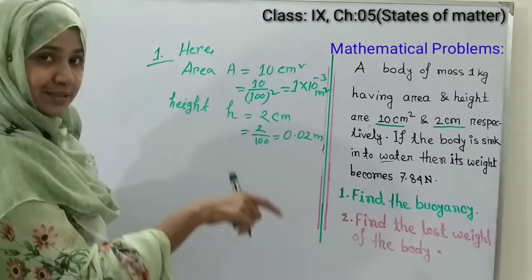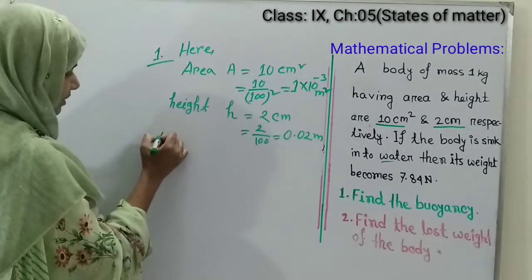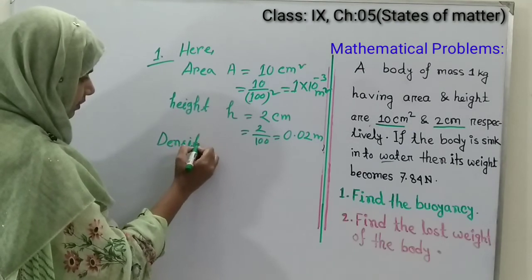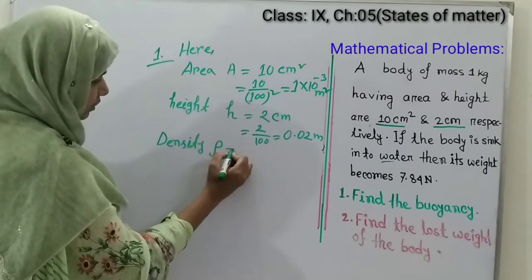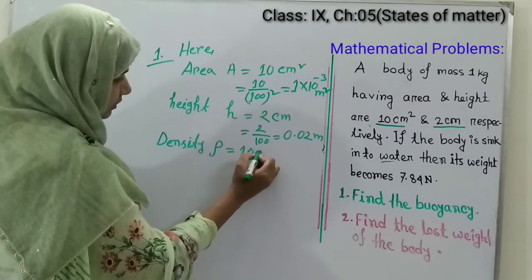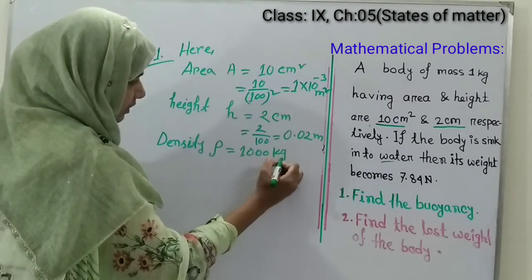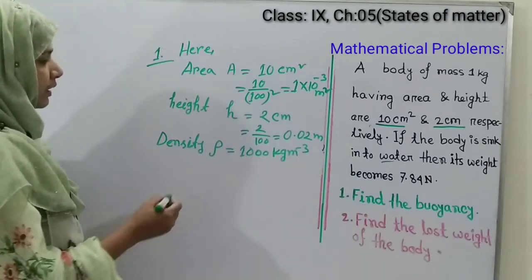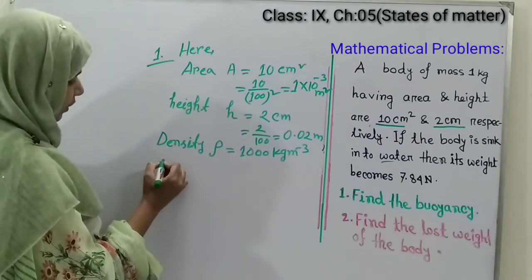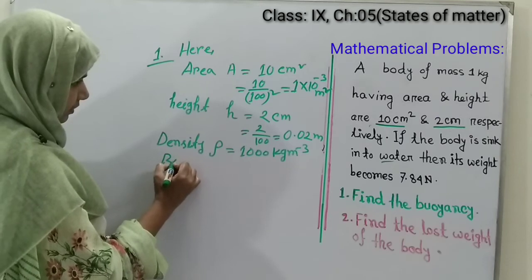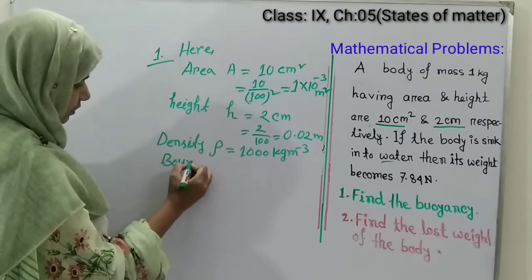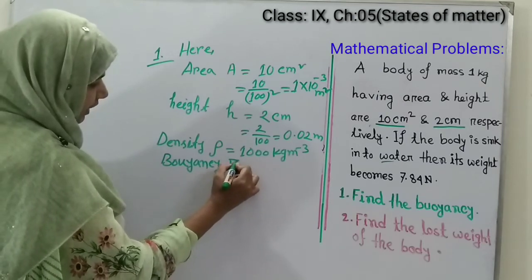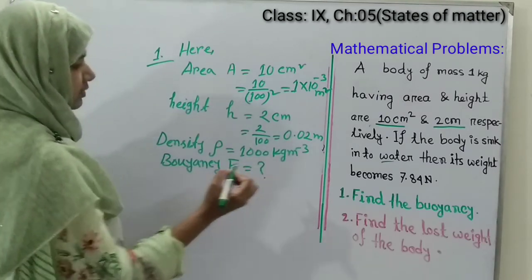And as it is sunk into water, that means density rho equals 1000 kg per meter cube. Now we have to identify the buoyancy. Buoyancy F equals to what?